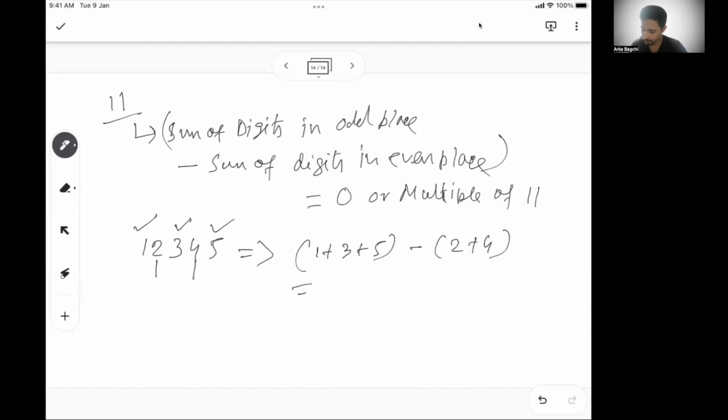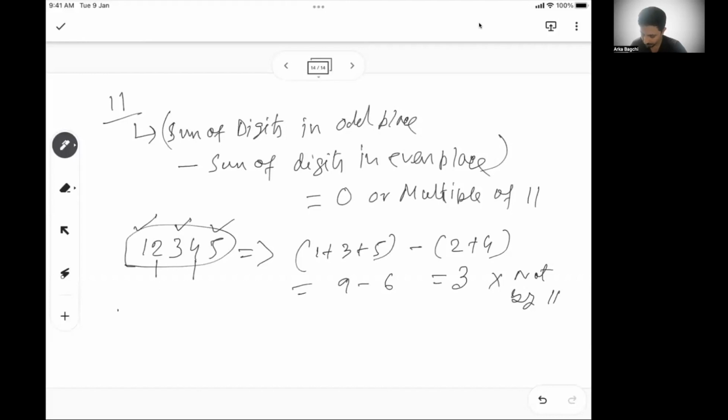So it is 9 minus 6, which is 3. So 3 is not divisible by 11. So this whole number is not going to be divisible by 11.